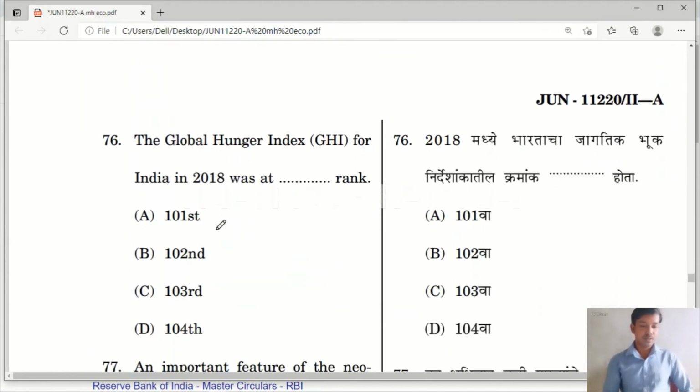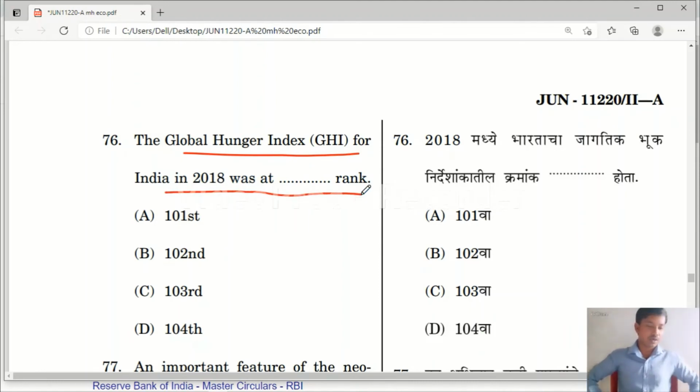Question number 76. The Global Hunger Index, that is GHI, in India in 2017 was at dash rank. Yes, what is the rank of GHI for India in 2018? The rank is 103rd rank.